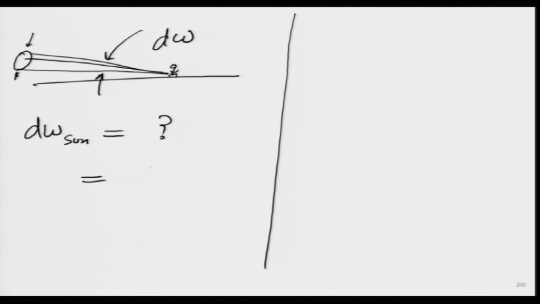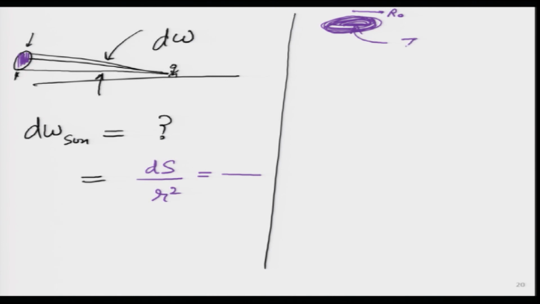It is simply the differential surface area of the sun, which I am shading over here, divided by r square. What it is telling me is that the sun is over there, it appears to me as a disk. So, if I know the radius of the sun r naught, what is the value of dS over here?